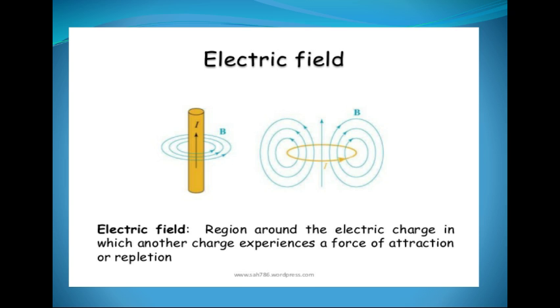Capacitance is the property of a line or dielectric material due to which it stores charge in the form of electric field. What is electric field? Electric field around an electric charge is the region in which another charge experiences a force of attraction or repulsion. It means it is the field of a charge in which another charge experiences a force of attraction or repulsion.